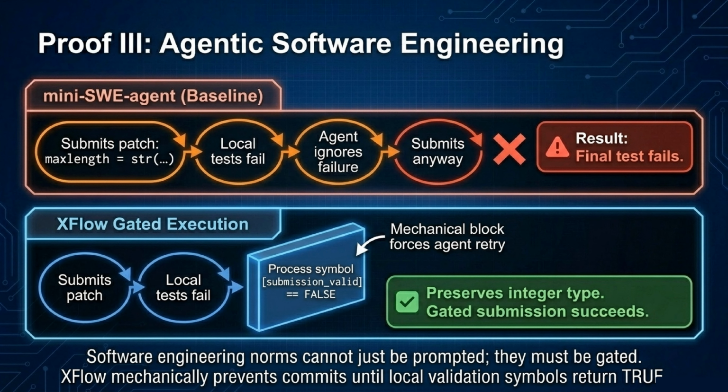XFlow also acts as a critical infrastructure layer in cloud-edge multi-agent architectures. Imagine a massive cloud orchestrator acting as a global planner. XFlow serves as an executable firewall, using scoped inputs, I/O schemas, and coverage thresholds between this global cloud planner and a pool of smaller, strictly confined local workers on the edge.